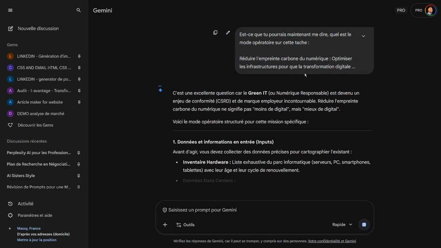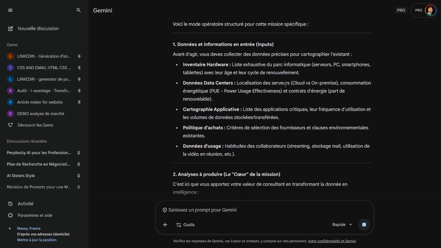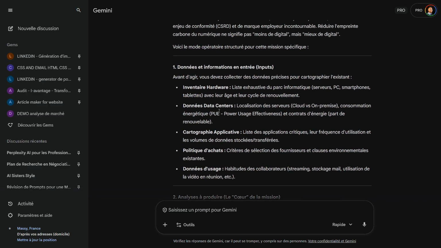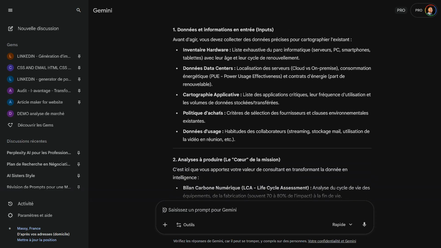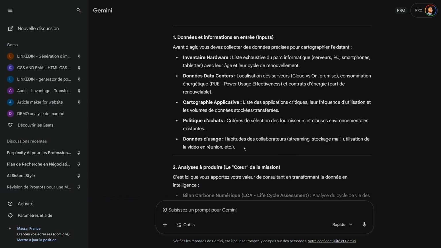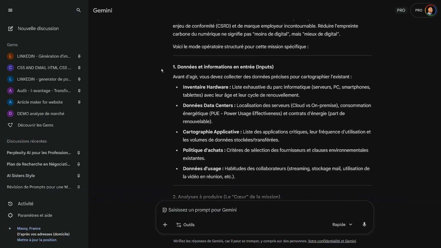So first, just to see what the AI gives us. Generally, as professionals, we already have a very, very good idea. What will it take to create this agent? What's the operating procedure? But personally, I always like to ask the AI, what do you think? What will be given as input? That way, if there's something I've forgotten or something that might not immediately jump out at me, I still end up with it. So here, what I suggest you do is see if these elements make sense for you.